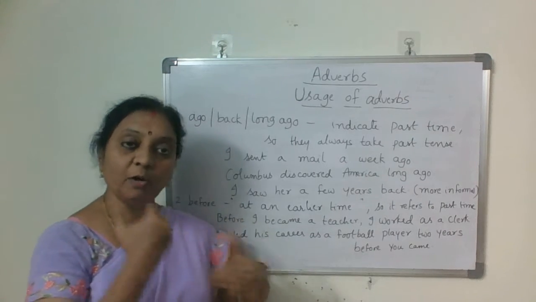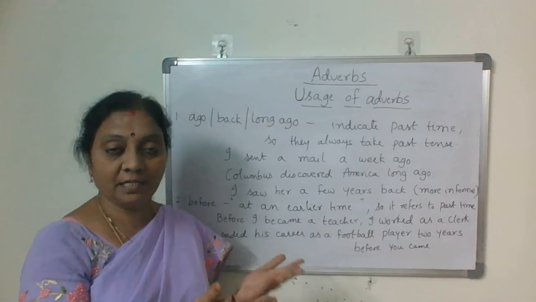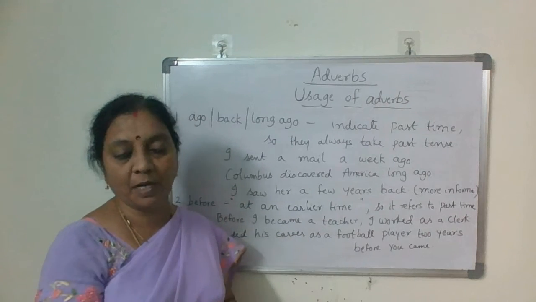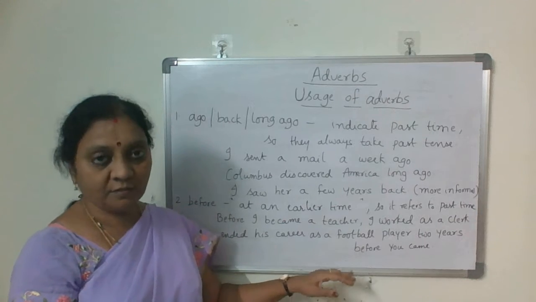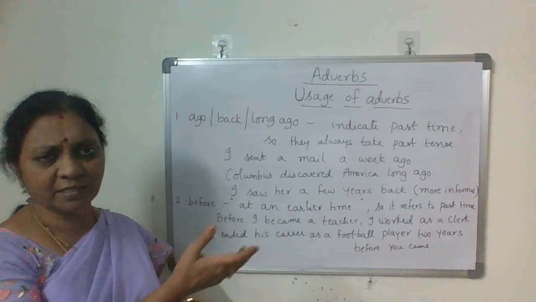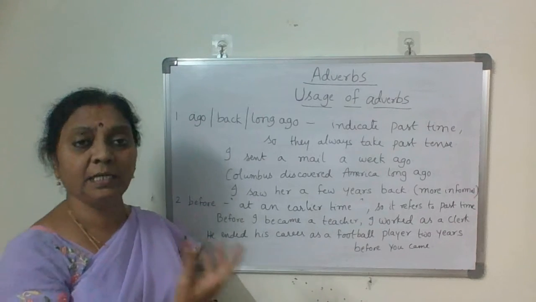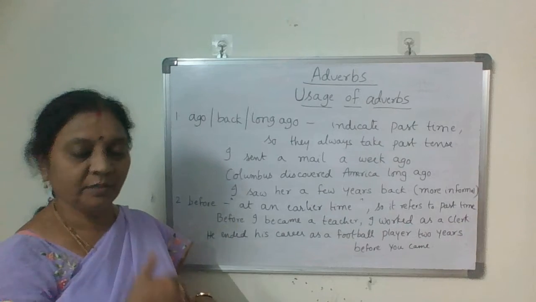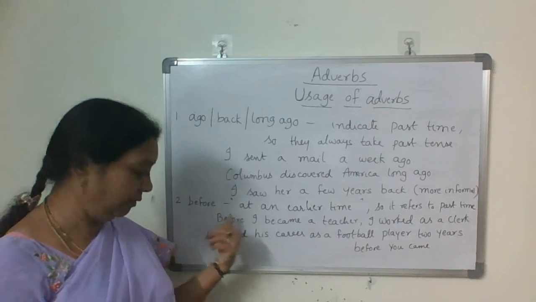Before always means an earlier time. It refers to past time, and we use past tense only with it. It's almost equal to earlier, but earlier is a little bit more formal than before.